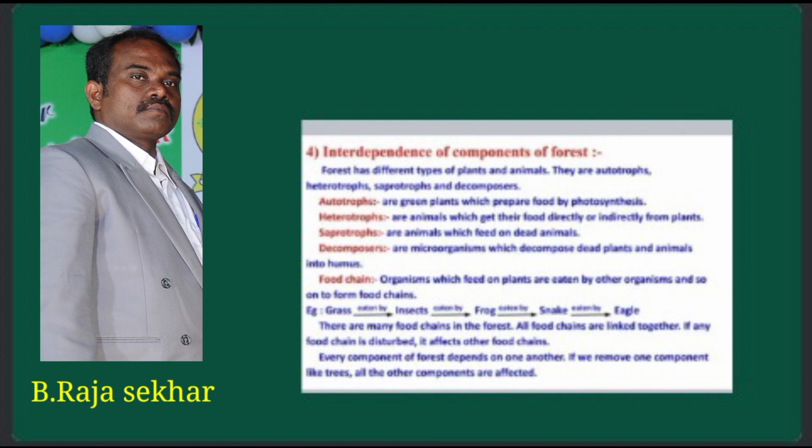The energy is transferred from one organism to another, from primary producers to primary consumers to secondary consumers to tertiary consumers, and top carnivores.